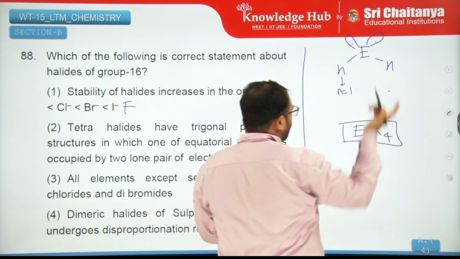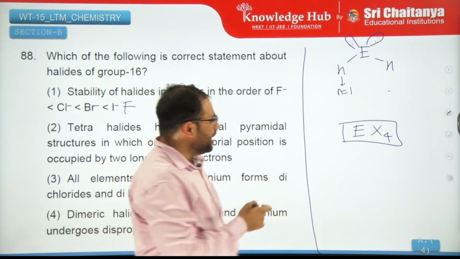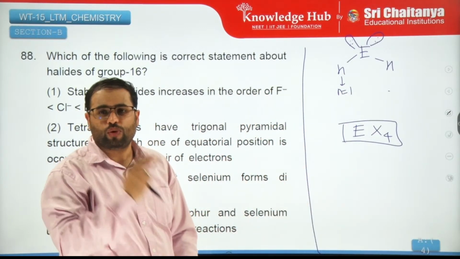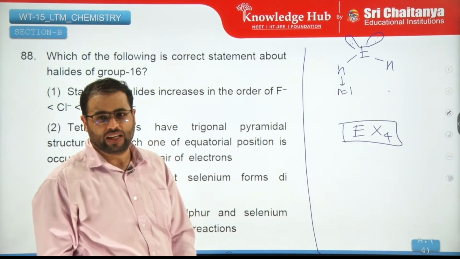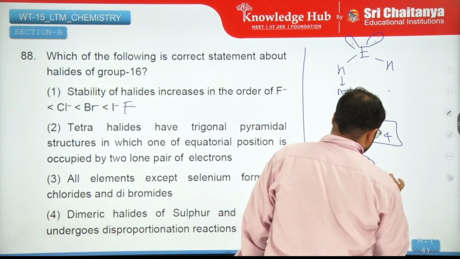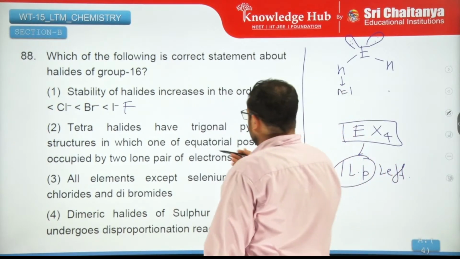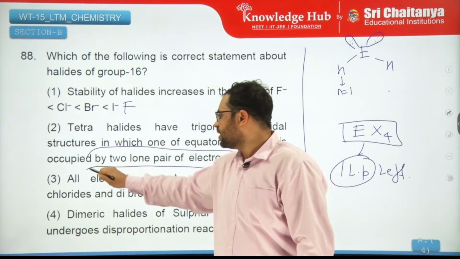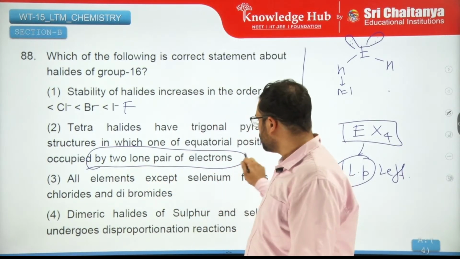These two lone pairs will not be there. In tetrahalides, the number of bonds is 4, and the total electron pairs is 6, so only one lone pair will be left. So this is also false.